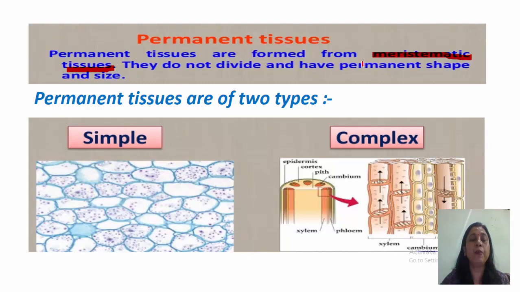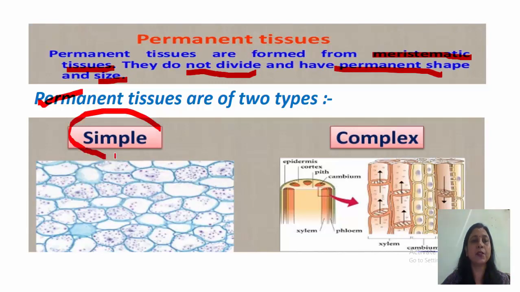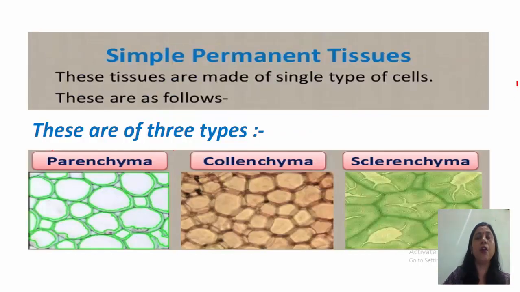They are made up of meristematic tissues. When the meristematic tissues stop dividing, they attain a permanent fixed shape, size and function, so they become a permanent tissue. Permanent tissues do not divide and have permanent shape and size. Permanent tissues are of two types: simple permanent tissue and complex permanent tissue. So first of all, we are going to study the simple permanent tissues.